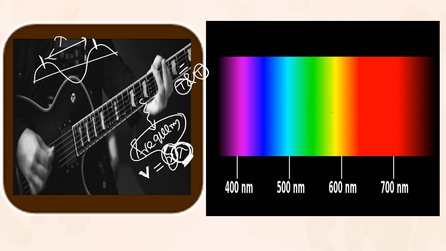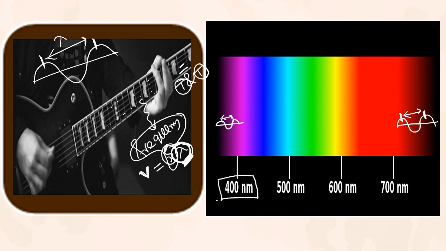For light of red, wavelength is more. So this wavelength is more for red, and this wavelength is least for violet. How much for violet? It is 400 nanometer.